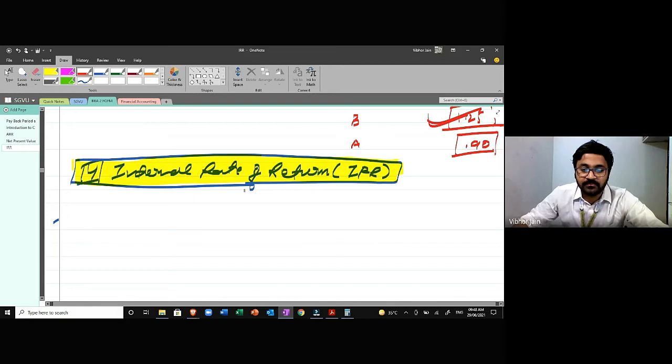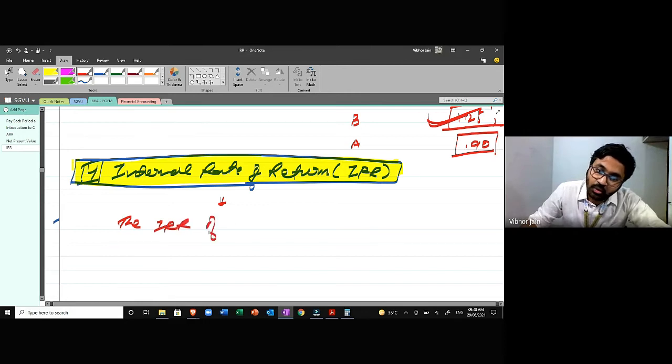So, what is internal rate of return? That means the internal rate of return of a project.